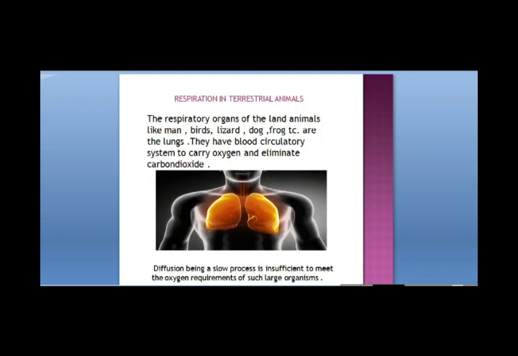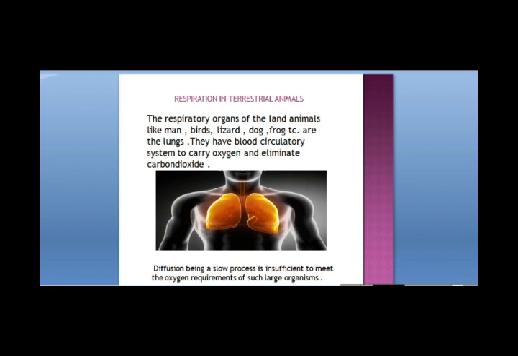Like in terrestrial animals, they have respiration in which the lungs are the respiratory organ. They carry oxygen. They eliminate the carbon dioxide. Lungs are there in the body. So these are the large organisms. Terrestrial organisms like man, bird, lizard, dog, frog. They are very large as compared to the amoeba.